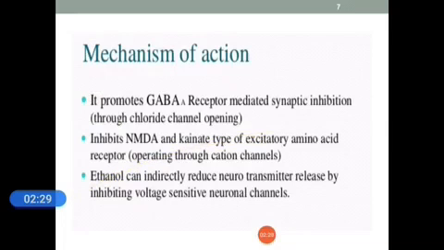So, the mechanism of action: it mainly acts on the GABA receptors. It promotes GABA receptor-mediated synaptic inhibition, and it also inhibits the NMDA and kainate types of excitatory amino acid receptors. Ethanol can directly reduce neurotransmitter release by inhibiting voltage-sensitive neuronal channels.